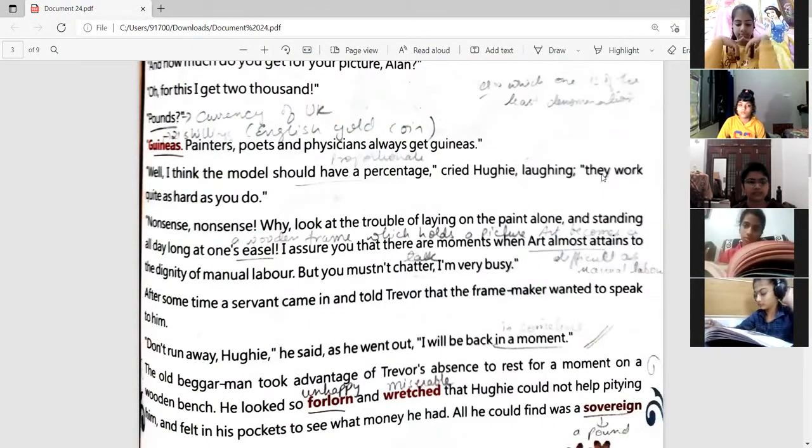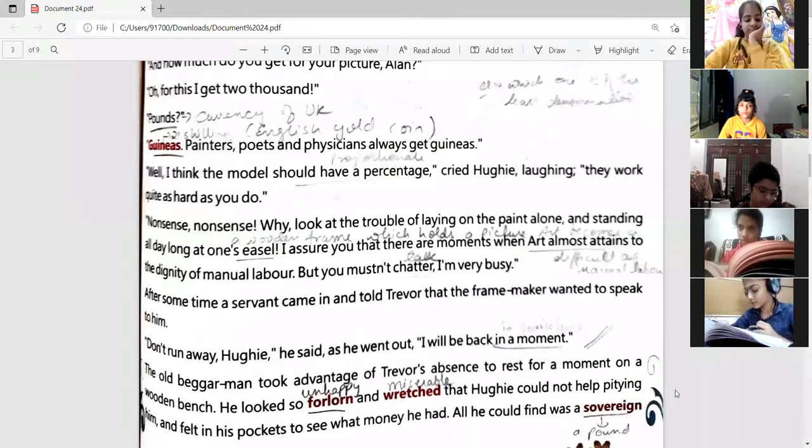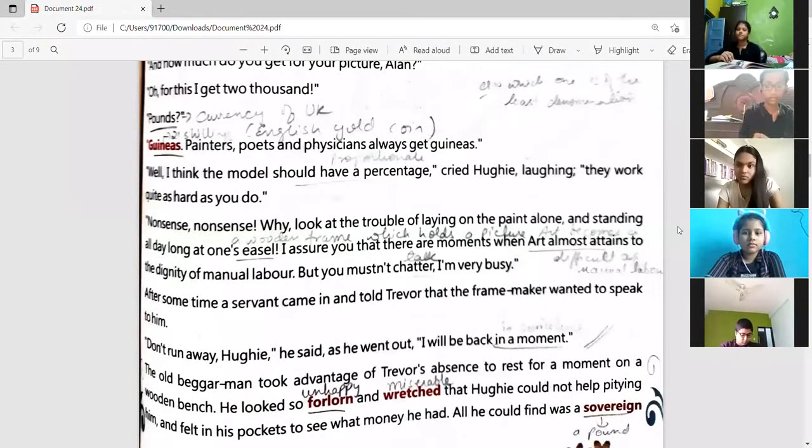Okay. Yes, Arush. Not audible. Rishik. Well, I think the model should have a percentage. Start with from Well, nonsense. I have explained that line already.